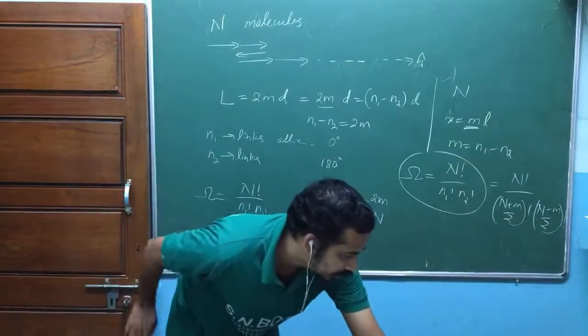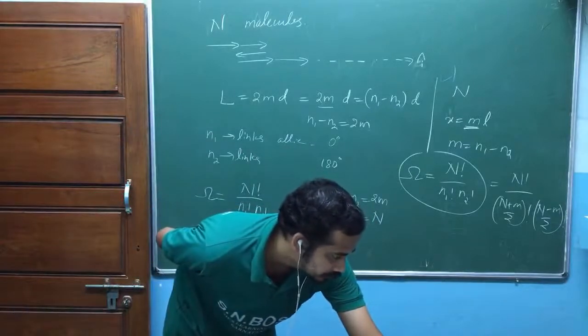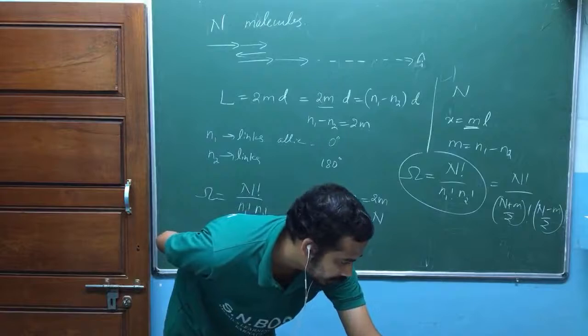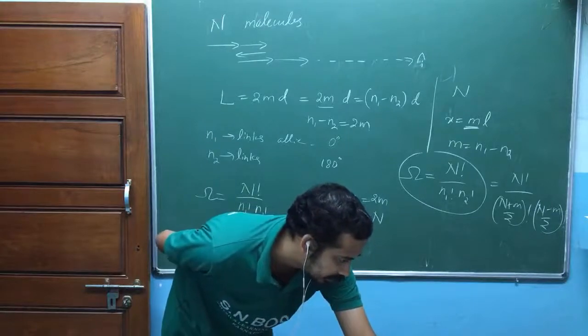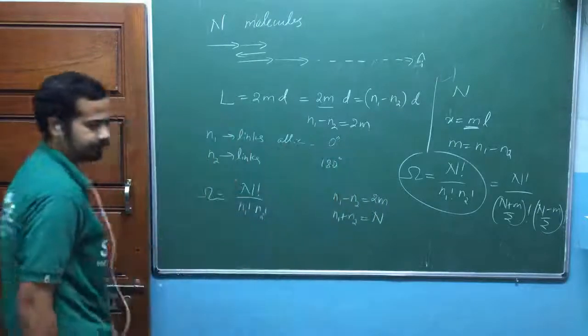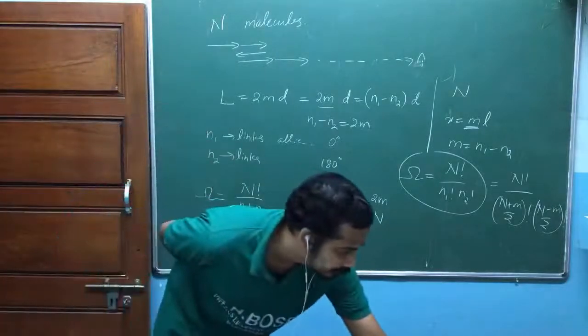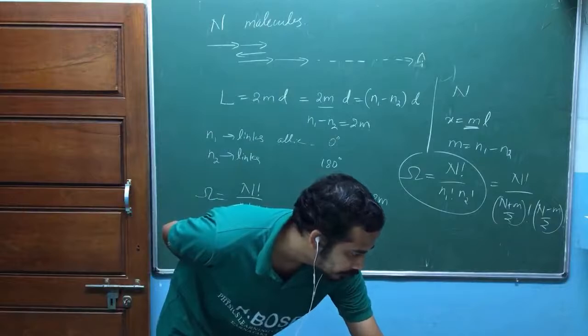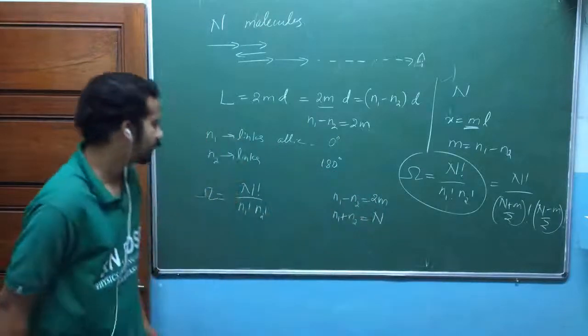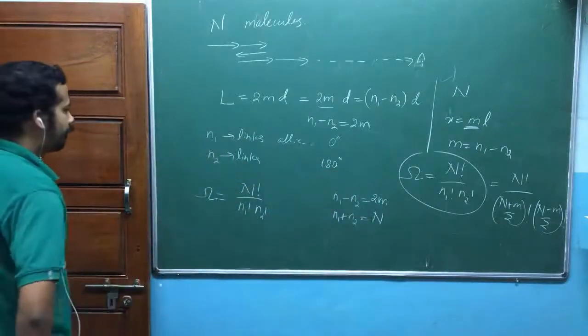Okay, it is given in the diagram. Yeah, d is the length of one link. That's correct. Okay, d is the length of one link. That is given in the diagram. Yeah. Now look at here.